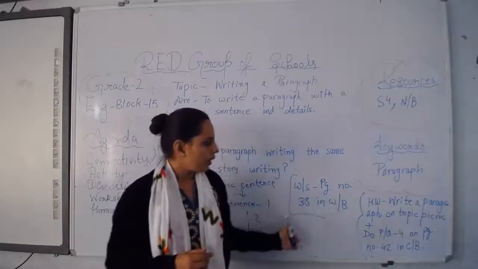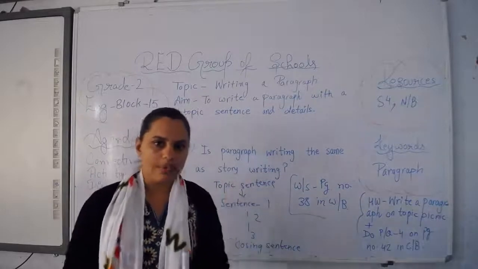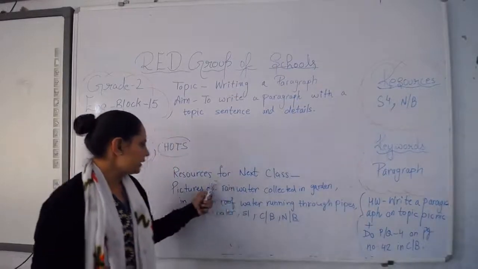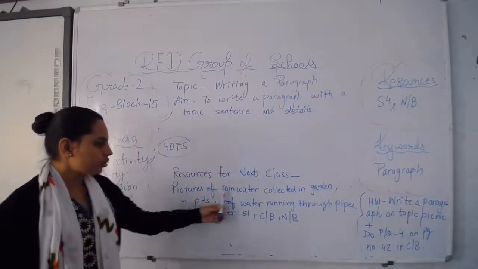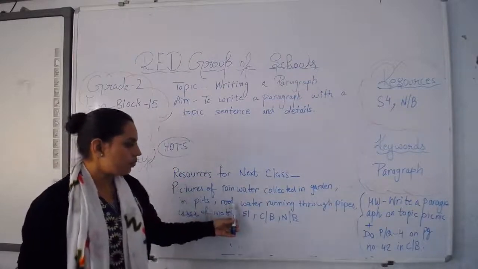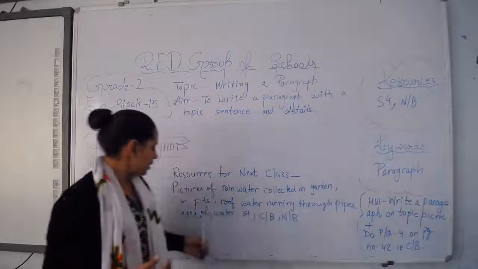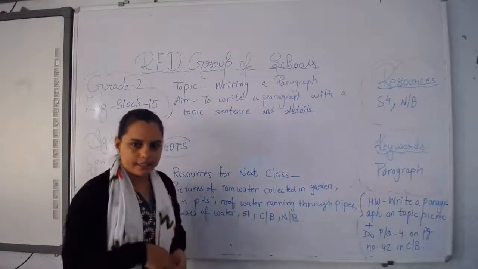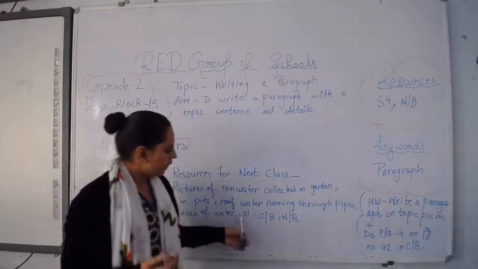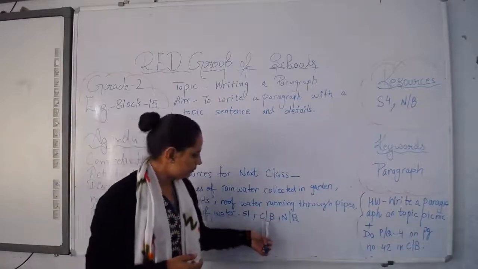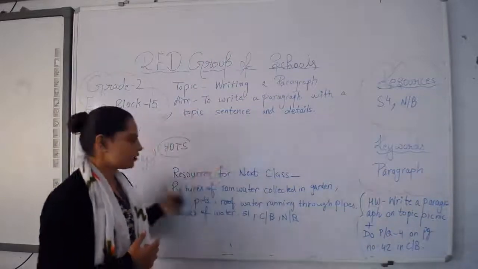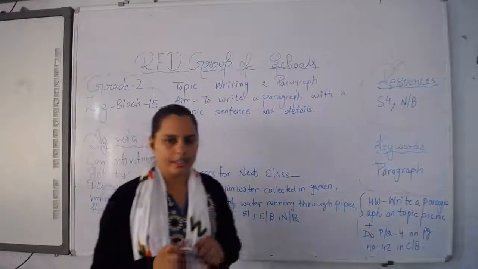So now I want to leave the class. Before leaving the class I want to tell you resources for the next class. These are the resources for next class. Pictures of rainwater collected in garden pits, roof water running through pipes, and uses of water like cleaning utensils, washing clothes. So like that uses of water pictures you will take. And S1 worksheet you need. Worksheet चाहिए आपको S1 and content book, notebook. So these are the resources for next class. I hope you all will be ready with the resources.